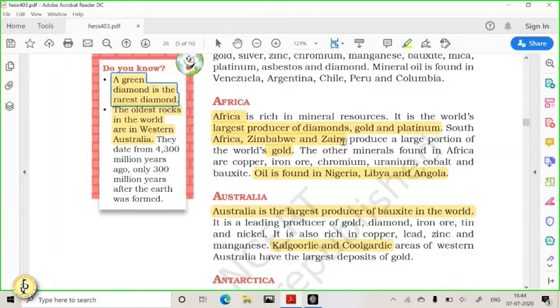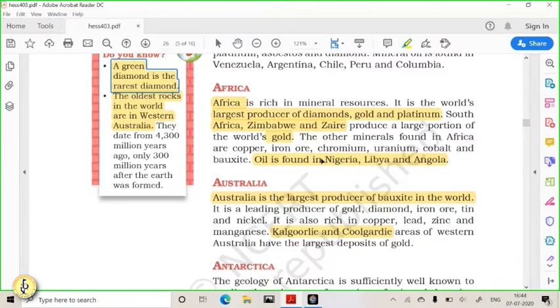Most of the gold is found on the coast of Ghana and the coast of Africa. The Atlantic coast of Africa is very famous for gold, and the western coast of Africa and eastern coast of South America are very famous for gold and rare earth minerals as well. Oil is found in the desert region of Africa like Nigeria, Libya, Angola. We have seen the Sahara Desert. These countries are surrounded by the Sahara Desert, so lots of oil is found over here.